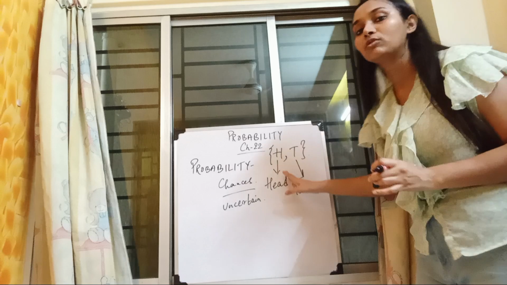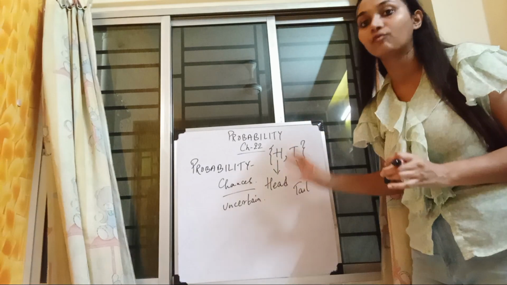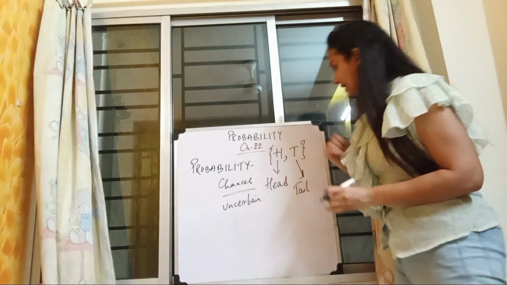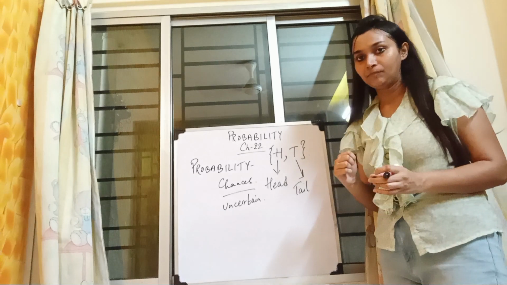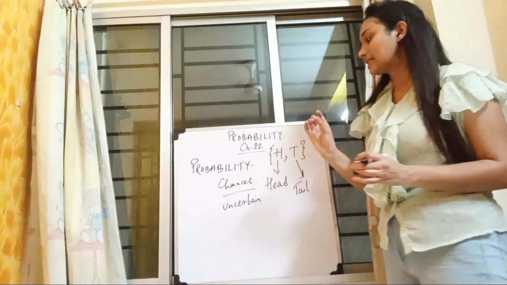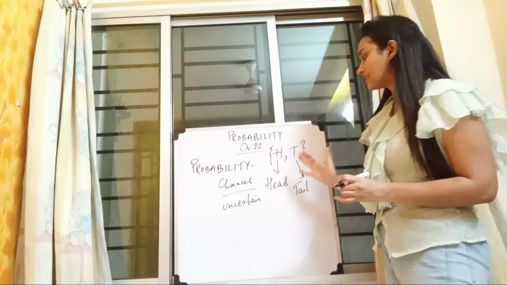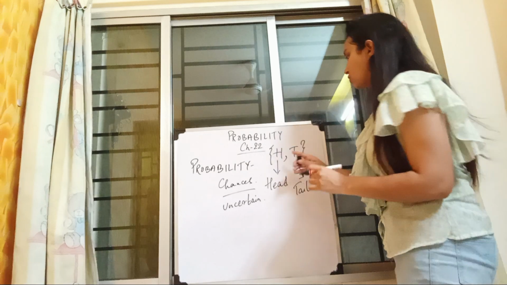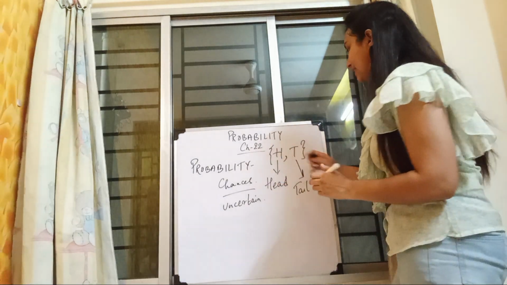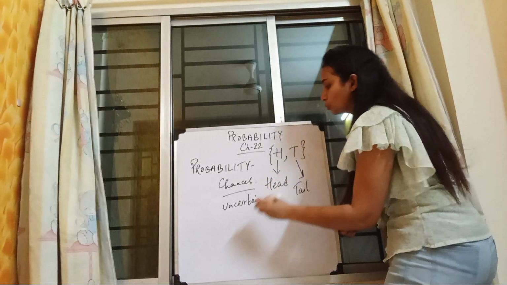These are the total possible outcomes. Either you can get a head or you can get a tail. So this is the total number of outcomes, which is 2.